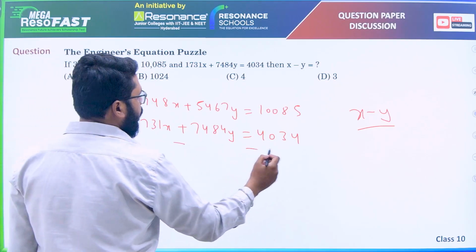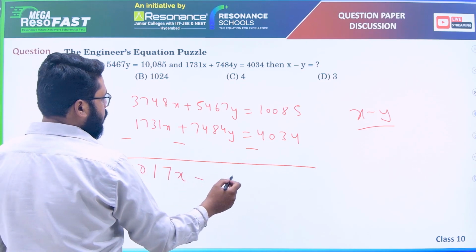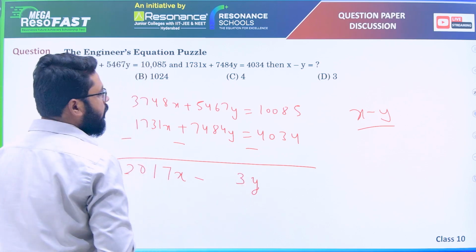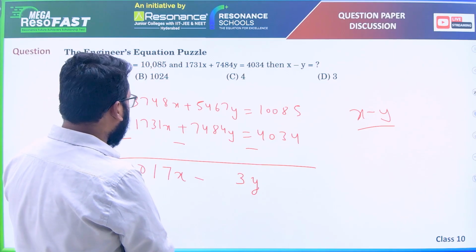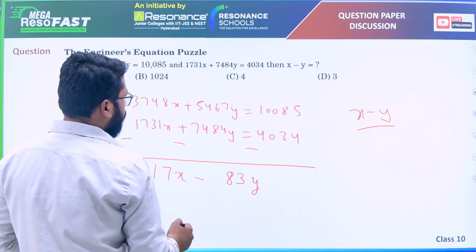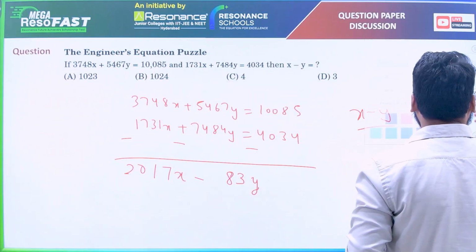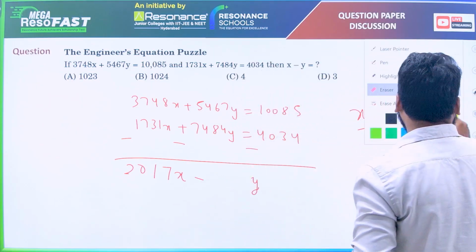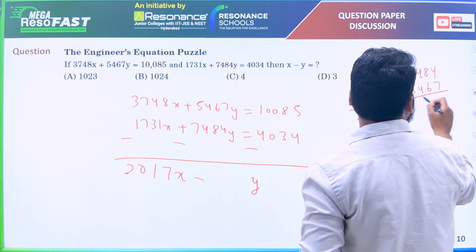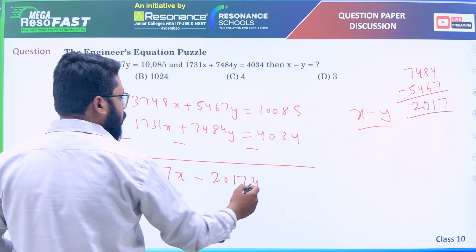You subtract the equations. Here we are getting 7102x minus... We are doing subtraction over here: 7484 minus 5467, we have 2017, so 2017y equals to what we are getting.